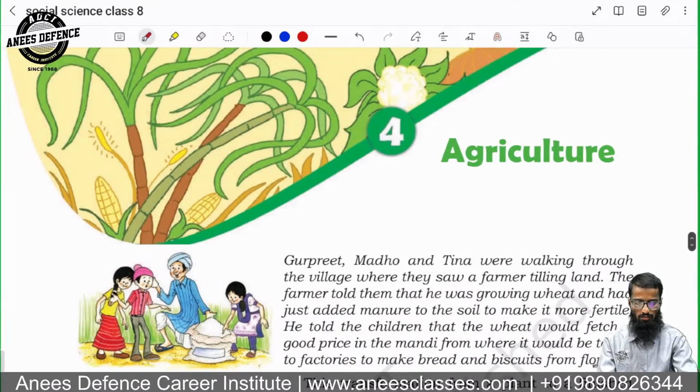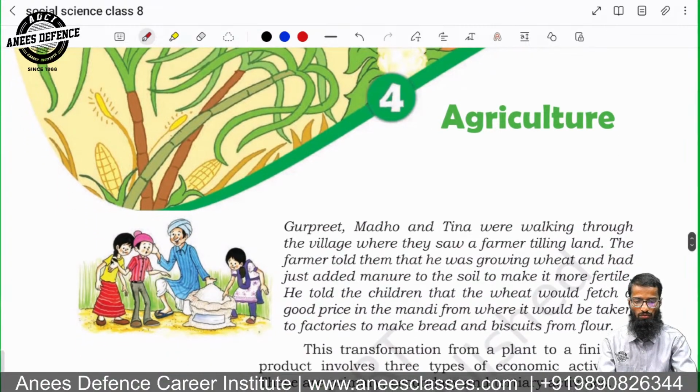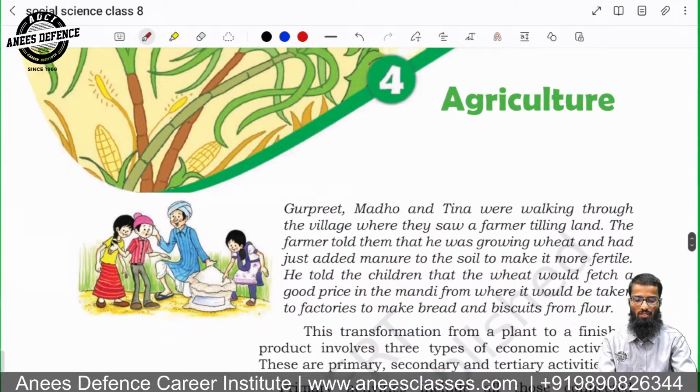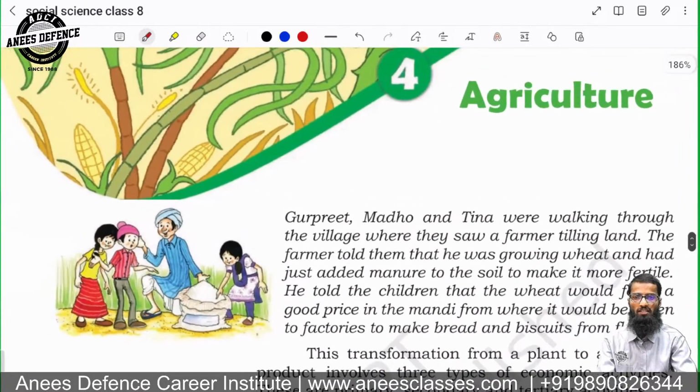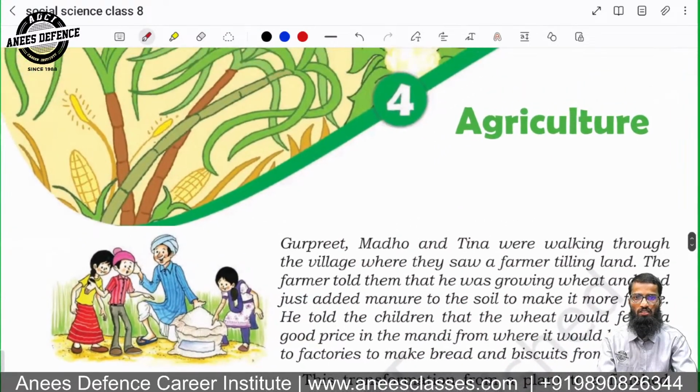Hi guys, today we will continue with our NCERT series of Geography class 8. So we are towards the end of the NCERT. We have already covered a couple of chapters from the NCERT Geography book. So the next chapter which we will be covering is agriculture.